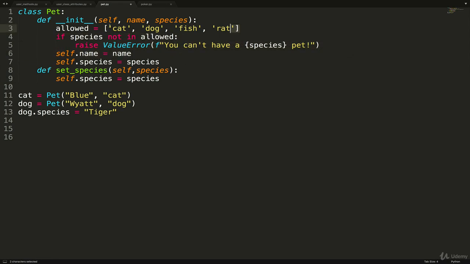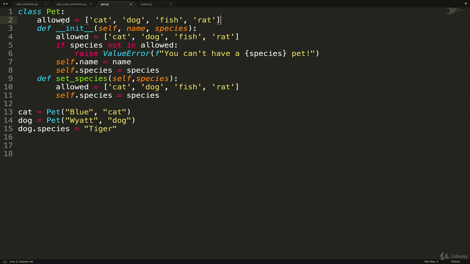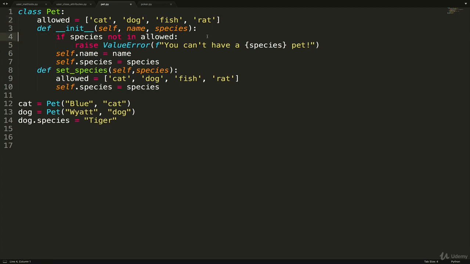So rather than copying allowed over here again, we're defining allowed twice, not to mention the fact that what if we change allowed, we add a species in there, or we remove a species. We don't want to have two copies. So we can make a single copy, the class attribute, go back to that, and then change this to be pet.allowed. And then here, we don't need to redefine it.